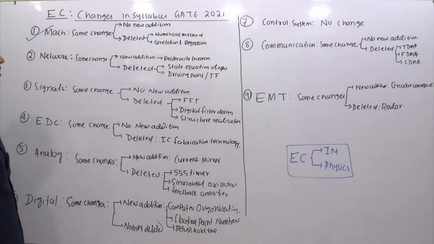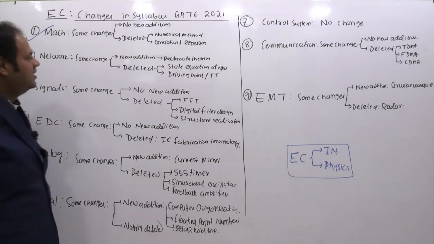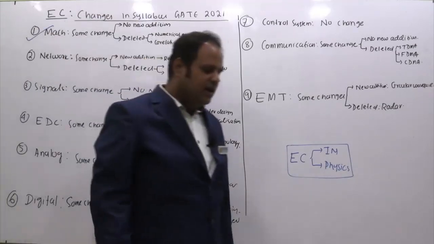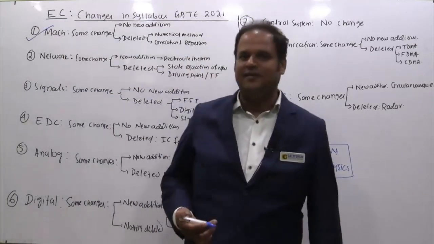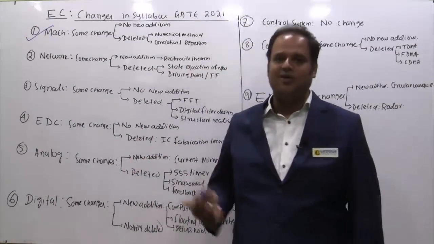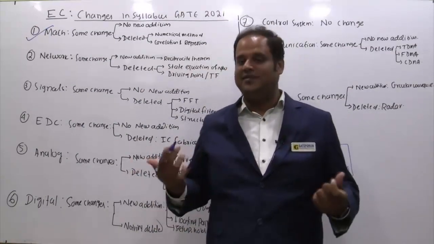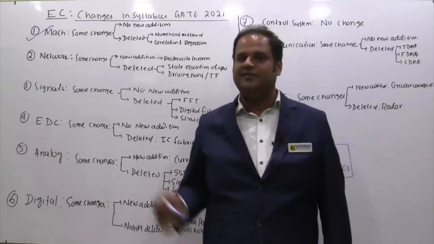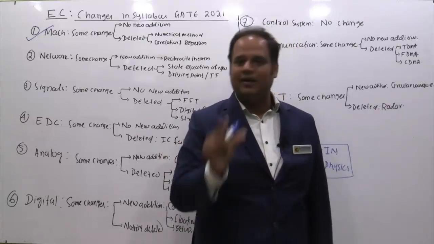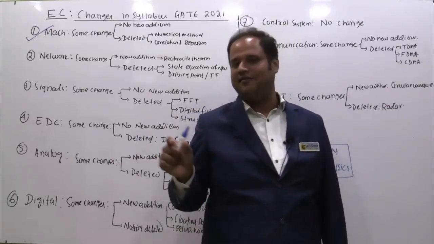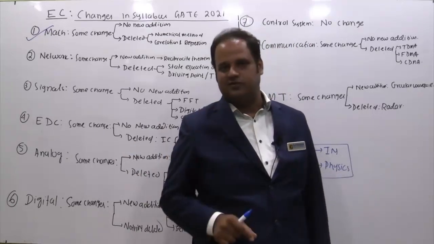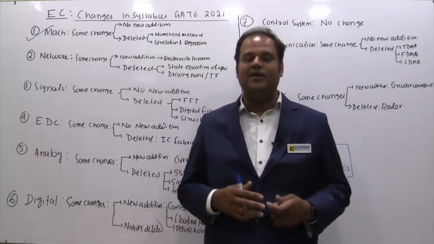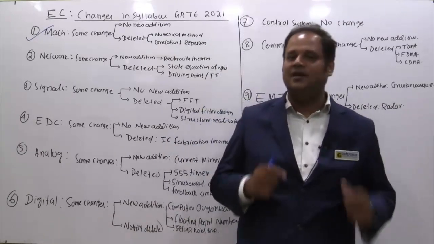Coming to networks, here also we have some changes. What is newly added? Reciprocity theorems, you see, are added. Actually, in the network theorems topic, even if reciprocity theorems were not in the syllabus, most of the faculty used to teach them. Prior to GATE 2016, when the syllabus was revised, this was there. From GATE 2016 onwards, they removed that word. But now in this revised syllabus, they have again used the term reciprocity. Some people might have thought reciprocity was not needed for GATE 2020, but here it is mentioned, so you must study reciprocity theorems.